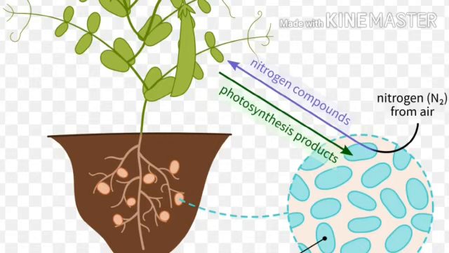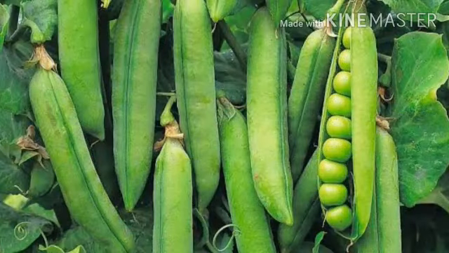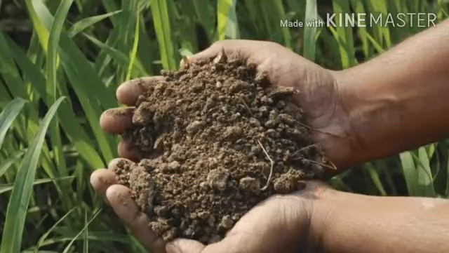This association is of great significance for the farmers. They do not need to add nitrogen fertilizer to the soil. After harvesting, the soil will become nitrogen deficient. To replenish this nutrient, leguminous plants can be grown, and it helps farmers also to enrich the soil.